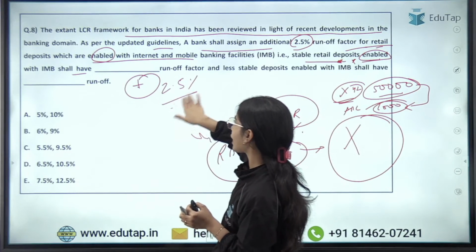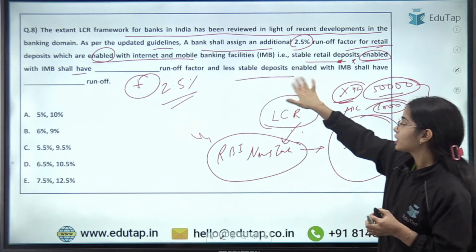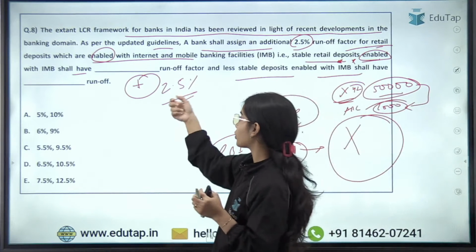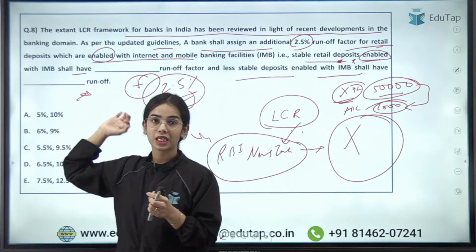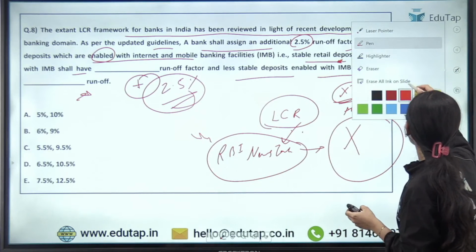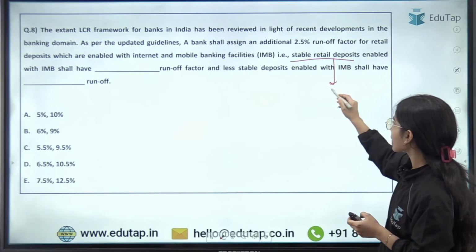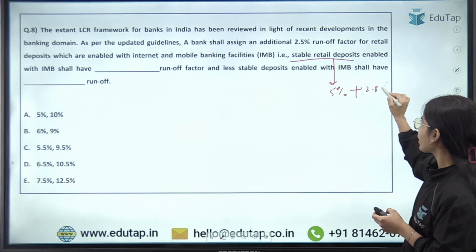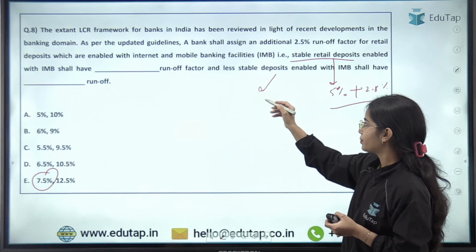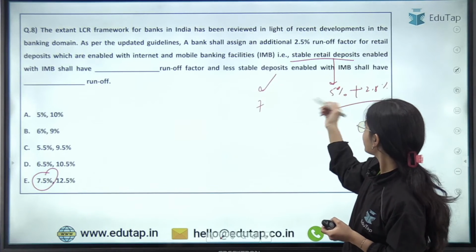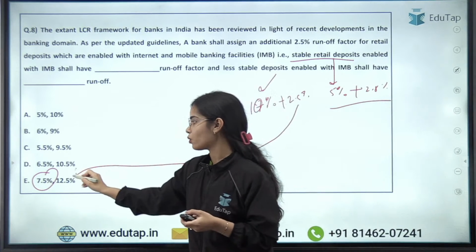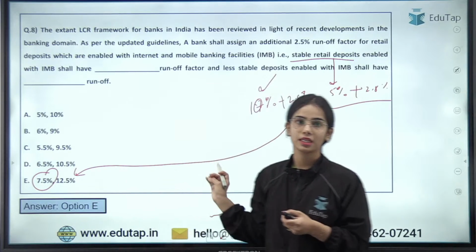So what will be the total runoff factor for the retail deposits? The stable deposits enabled with internet and mobile banking shall have the additional runoff factor of 2.5%. So what will be the total runoff factor for them? Try to answer this. Very good. For the stable retail deposits, the runoff factor previously was 5%. So with an additional 2.5%, that will be 7.5%. And the less stable deposits had a runoff factor of 10%. So plus 2.5%, they will now have a runoff factor of 12.5%. So this is the basic idea. E is the right answer.